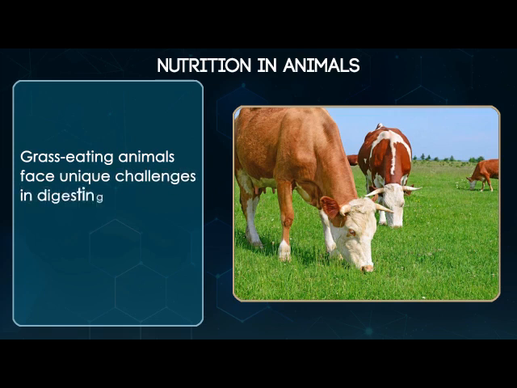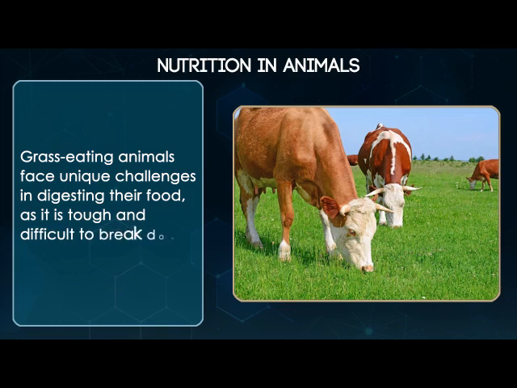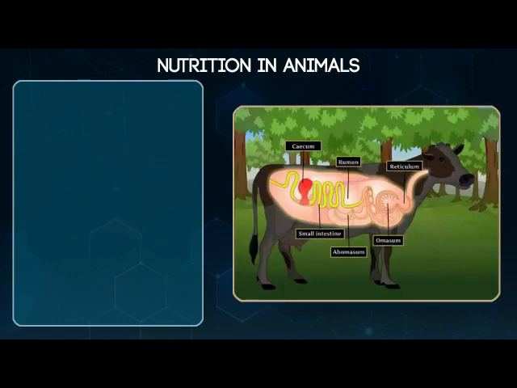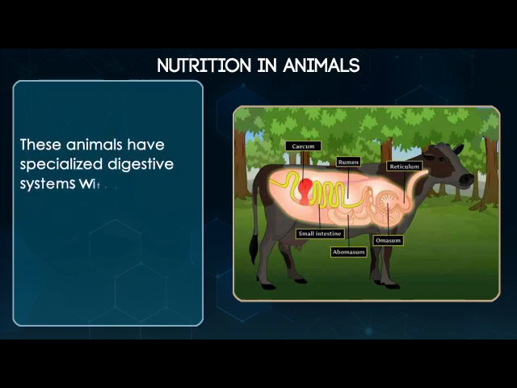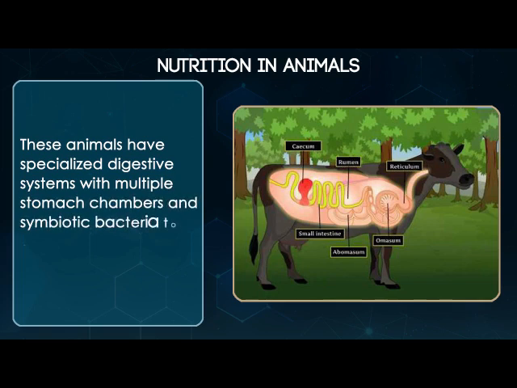Grass-eating animals face unique challenges in digesting their food, as it is tough and difficult to break down. These animals have specialized digestive systems with multiple stomach chambers and symbiotic bacteria to help digest the plant material.